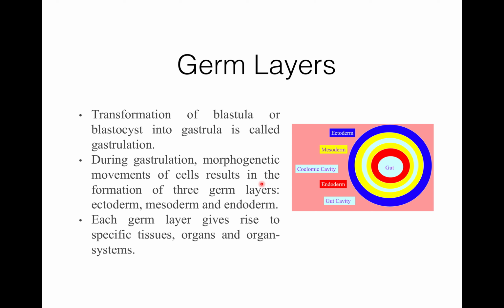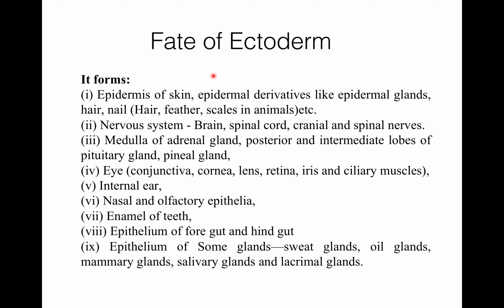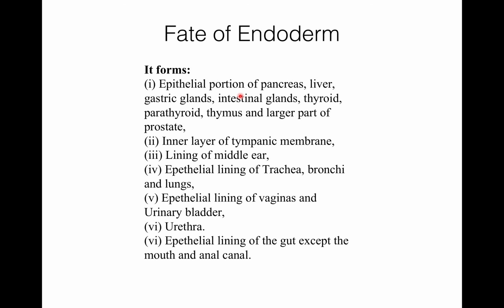Morphogenetic movements may be epiboly and emboly. Emboly takes place by involution, invagination, or polyinvagination, which is also known as ingression, and lastly delamination. These morphogenetic movements of the cells result in the formation of the three germ layers, that is ectoderm, mesoderm and endoderm.